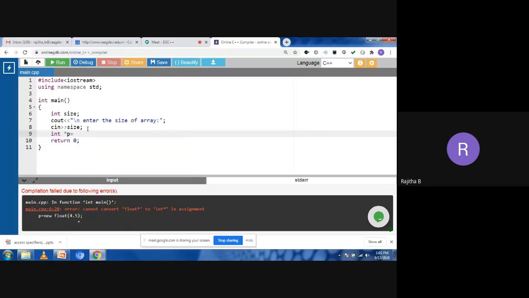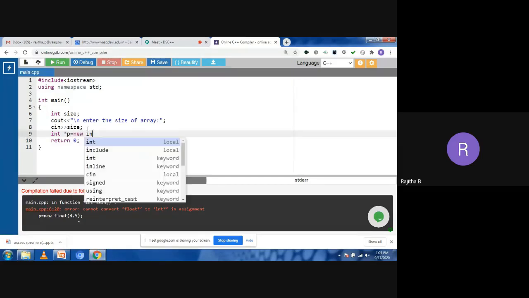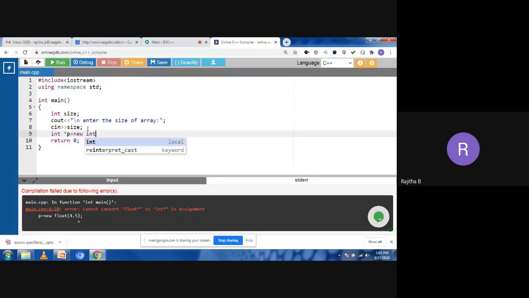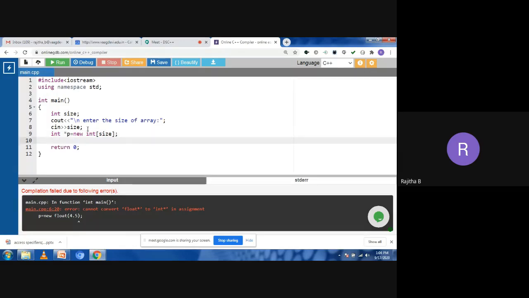So p equals new data type. What is the data type of my array here? Integer, and in square brackets we need to mention the size, so I'm taking the size variable here. Is this clear? Yes or no?